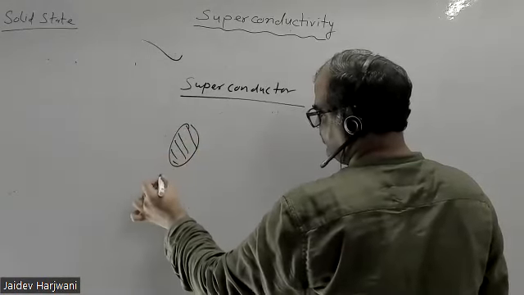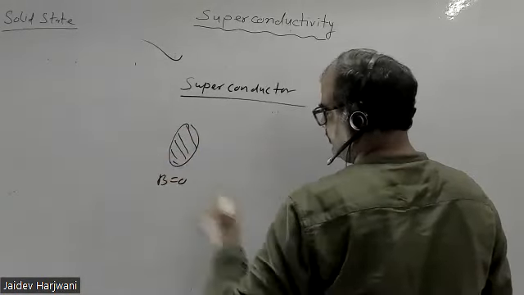In one, B is equal to 0 and T is greater than Tc, and I have one more sample where I am applying B is equal to B applied. So now flux lines will penetrate, obviously, because this is a normal state. Even though this is a superconductor, it will show superconductivity only when temperature is less than Tc.